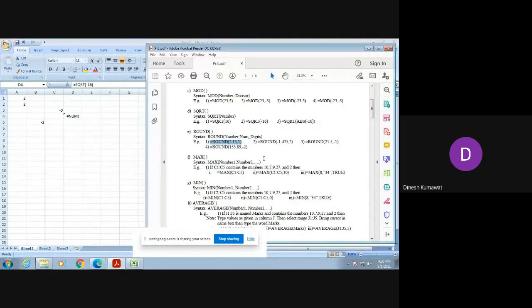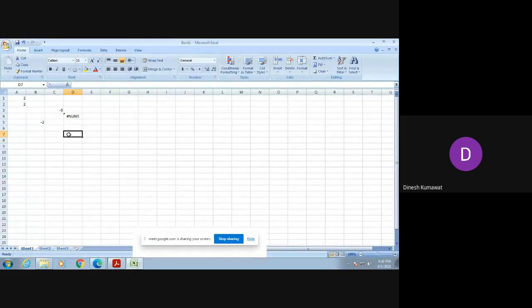So let us try to verify it. For verification, you just click on any cell, then enter that function, that is ROUND.